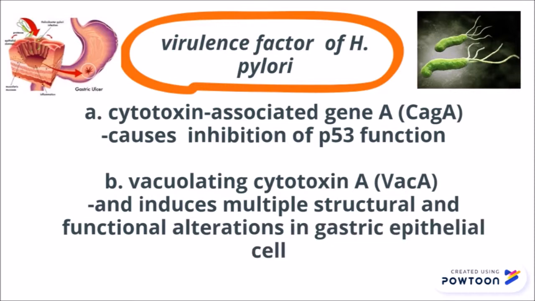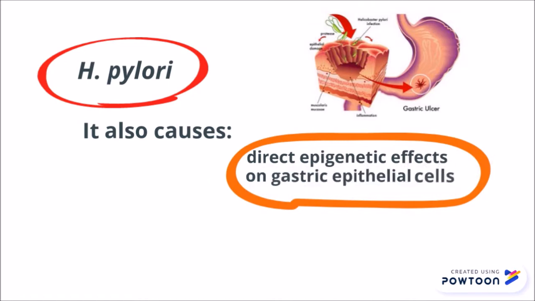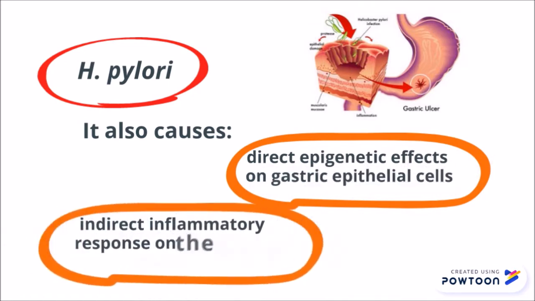In addition, Helicobacter pylori also causes direct epigenetic effects on gastric epithelial cells and indirect inflammatory response on the gastric mucosa.